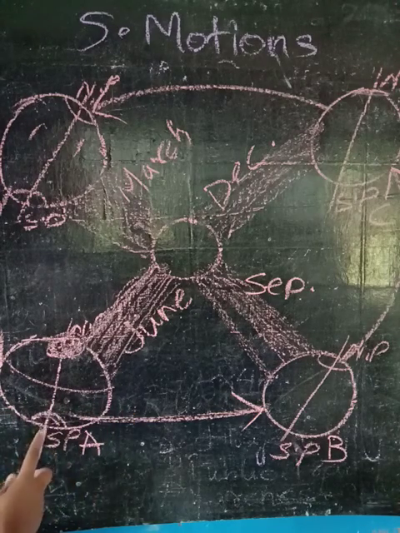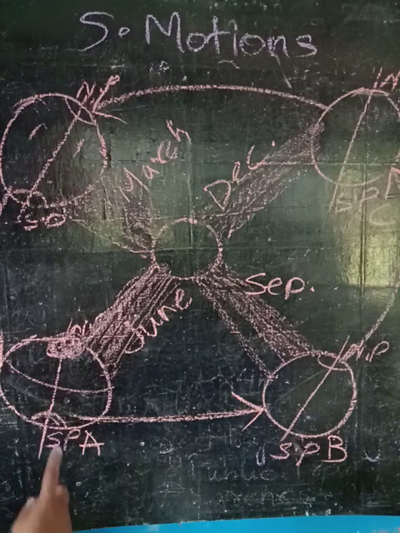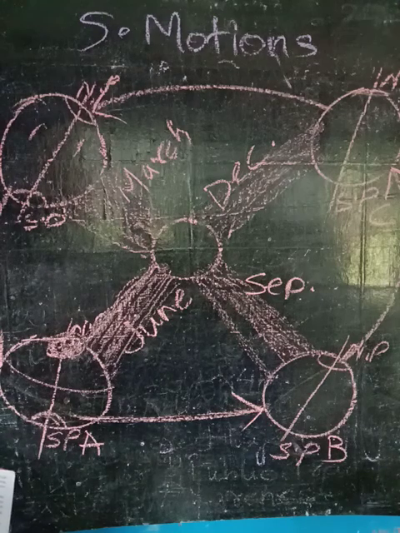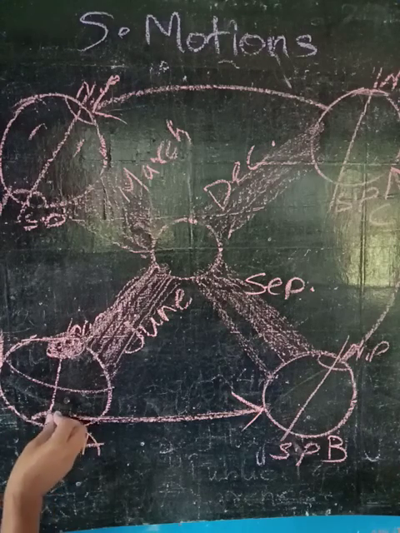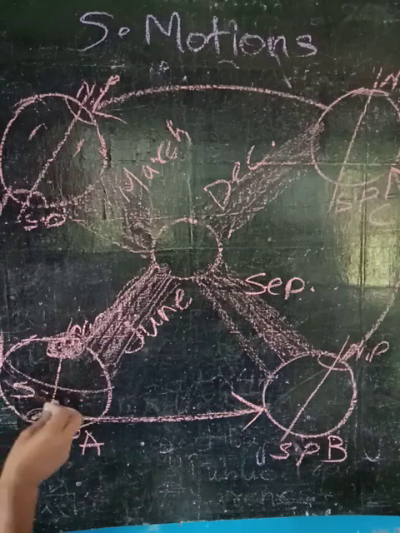The rays of the sun that fall on the South Pole and southern hemisphere are less direct. The days are short as the sun rises late and sets early. The southern hemisphere has winter during this time.